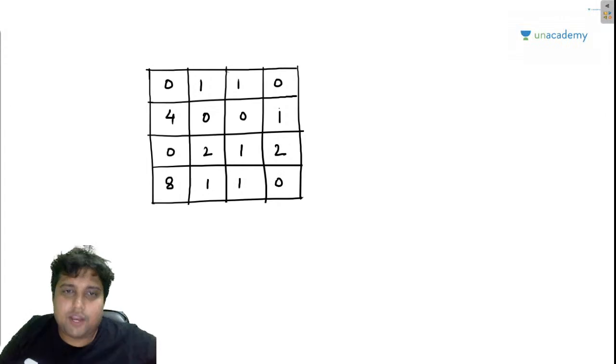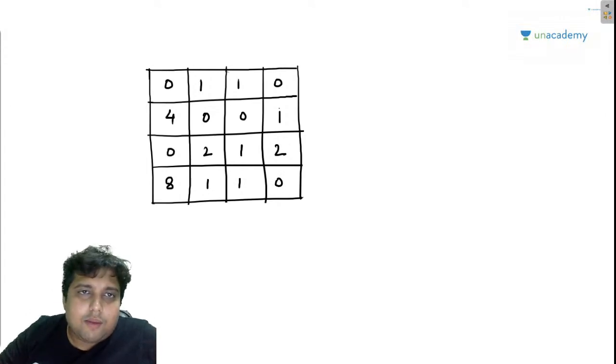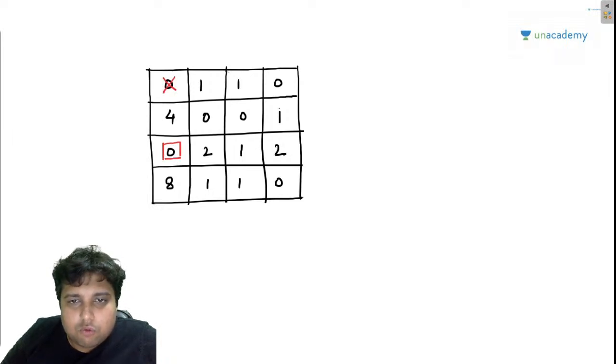Correct? So now guys, I am again going to make assignments. Check out the first row. No assignments can be made here. Second row also no assignments can be made because there are more than 1 zeros. Third row we can make an assignment. So let us make the assignment here. So this will be chopped off. On the fourth row we can also make an assignment. So this will be chopped off.